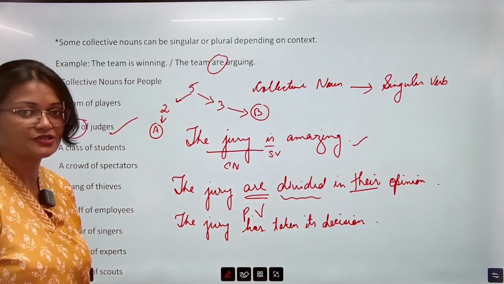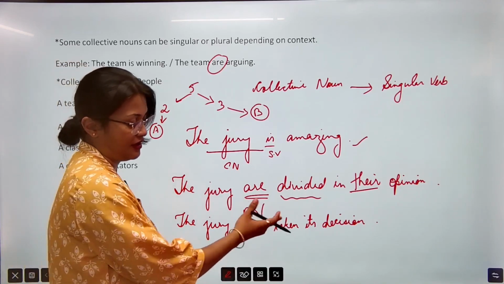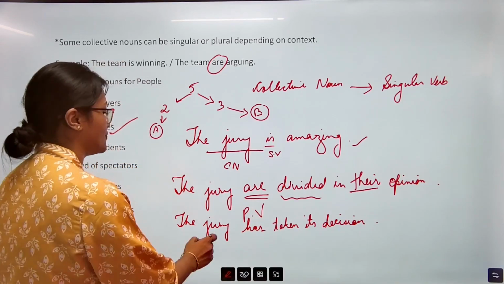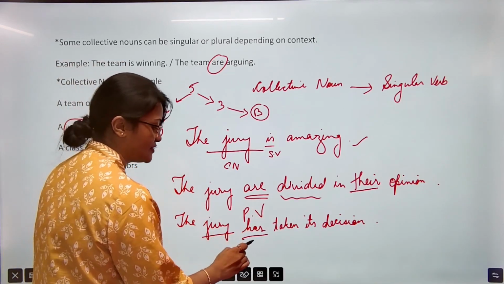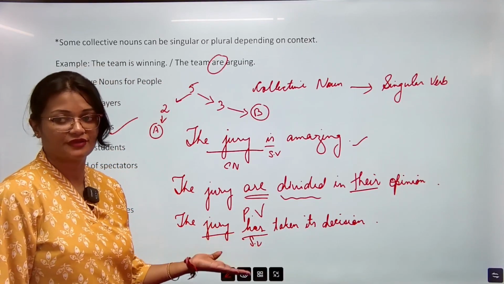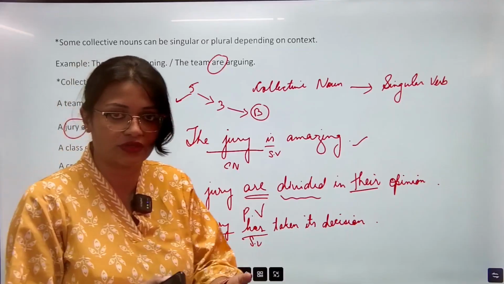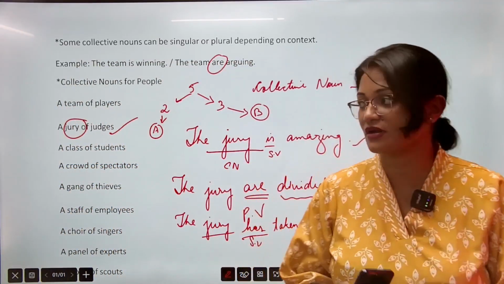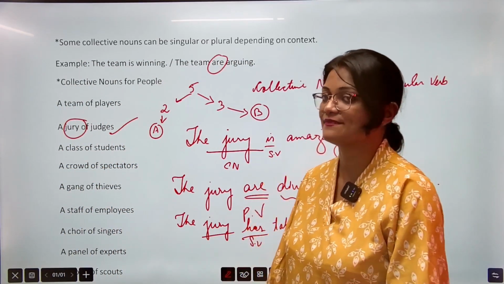So here also we don't get any clue of division going on. The jury together has, which is a singular verb, taken its decision. So then we can use singular verb when they act like one whole. Otherwise, if there is something wrong, then we'll use plural verb.